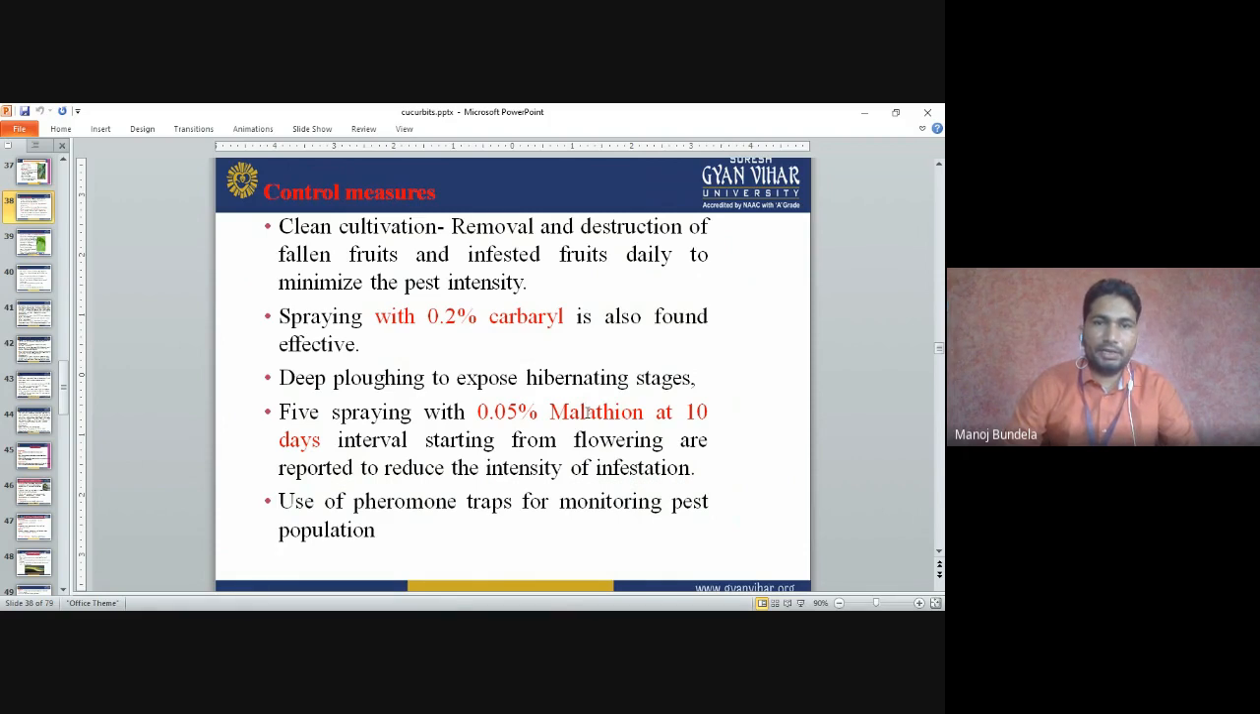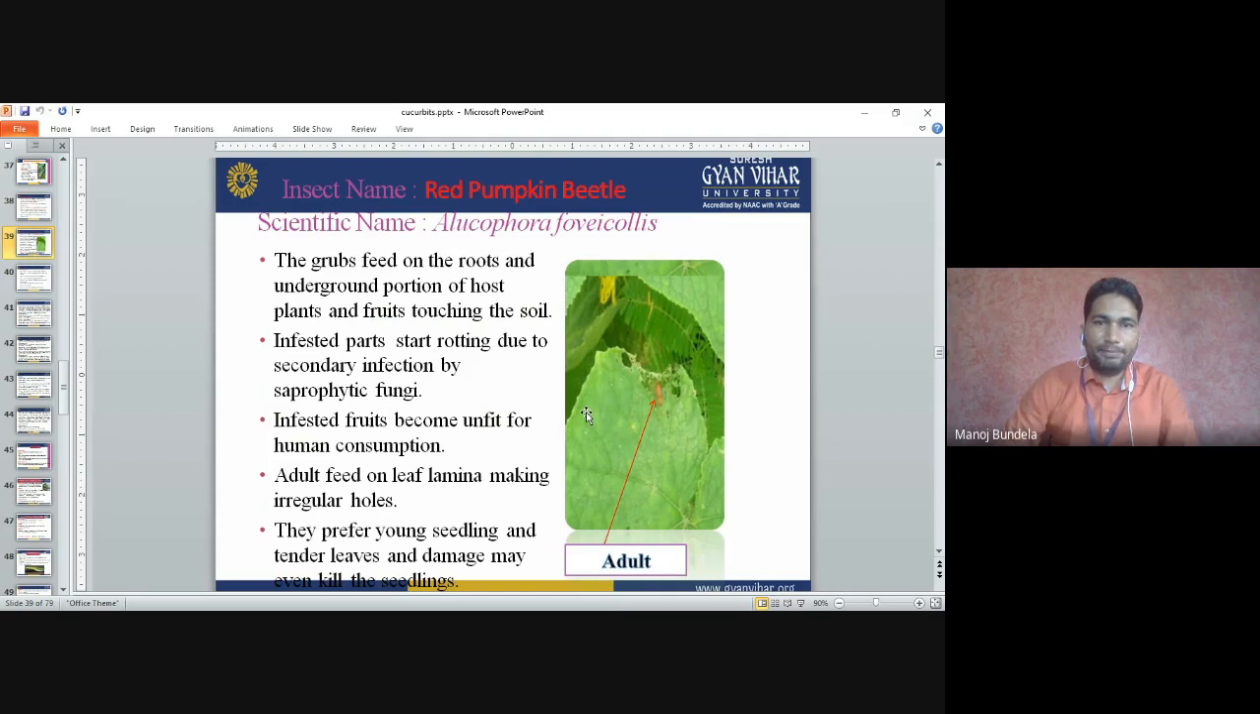Control measures: clean cultivation, and daily removal and destruction of fallen and infected fruits to minimize pest infestation. A spray of 0.2% carbaryl is also found effective. Deep plowing to expose hibernating stages. Spraying 0.05% malathion at 10 days interval starting from flowering is reported to reduce the intensity of infestation. Use pheromone traps for monitoring the pest population. We can use malathion and carbaryl. Next is the red pumpkin beetle.